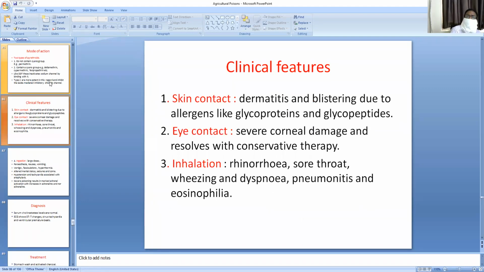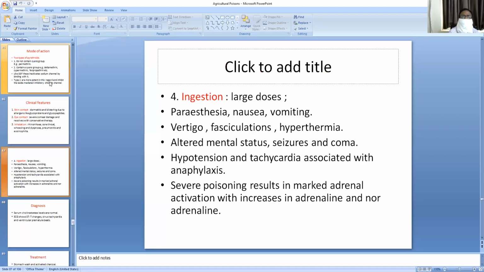What are the clinical features of pyrethroids and pyrethrins? Skin contact: dermatitis, blistering due to allergens like glycoproteins and glycopeptides. Eye contact: severe corneal damage, which resolves with conservative therapy. Inhalation: rhinorrhea, sore throat, wheezing and dyspnea, pneumonitis, and eosinophilia. Ingestion in large doses produces paresthesia, nausea, vomiting, vertigo, fasciculations of the muscles, hyperthermia, altered mental status, seizures and coma, hypotension and tachycardia associated with anaphylactic shock. Severe poisoning results in marked adrenal activation with increases in adrenaline and noradrenaline secretions.